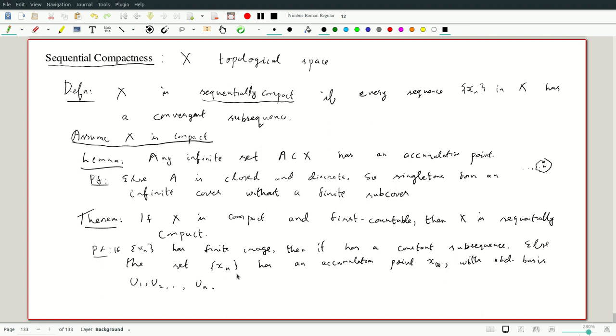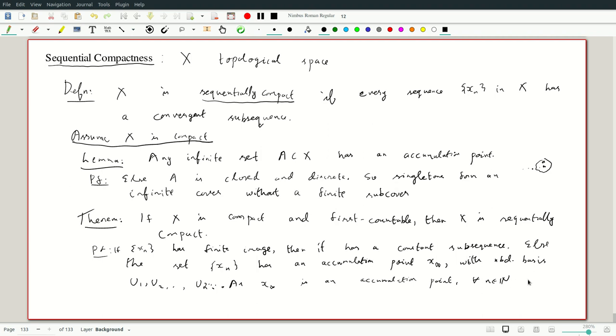By definition of accumulation points, as x_infinity is an accumulation point, and this goes on, it's not finitely many, so U_n onwards. This is the same proof as sequential closure.